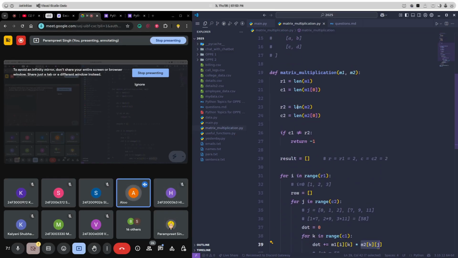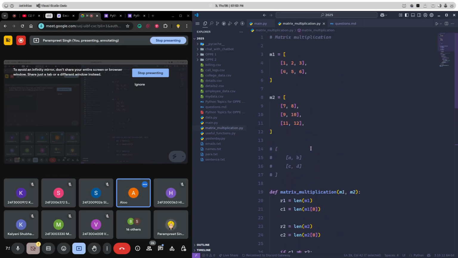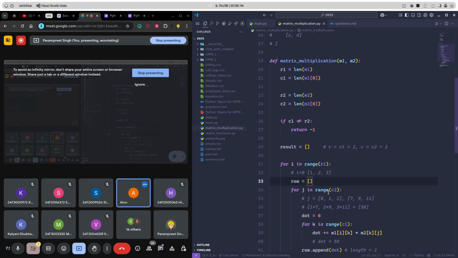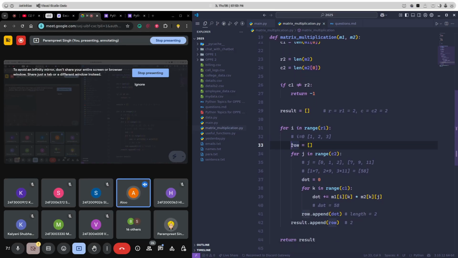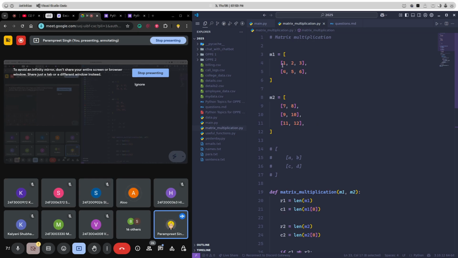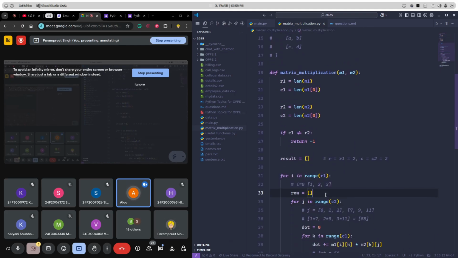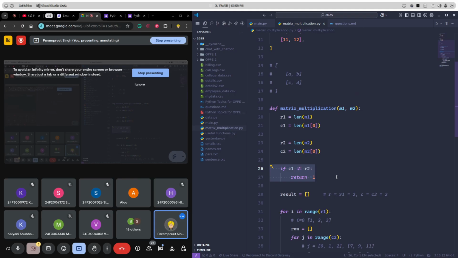How are we ensuring the order of the matrix? In a loop, the for loop runs in the same order as the resultant matrix order. How are we ensuring that both the matrices follow the matrix order? We are ensuring it from this condition, right? C1 is not equal to R2.